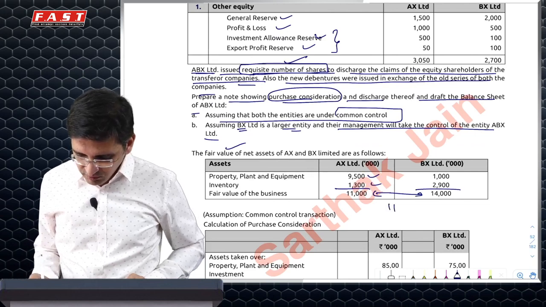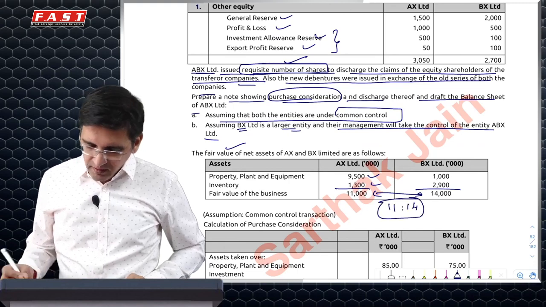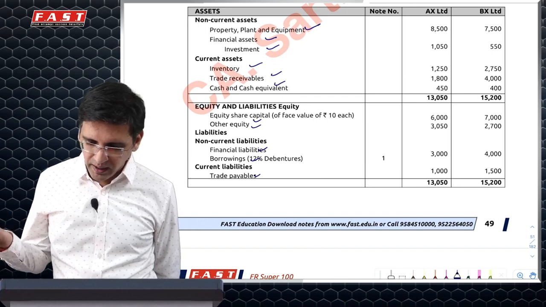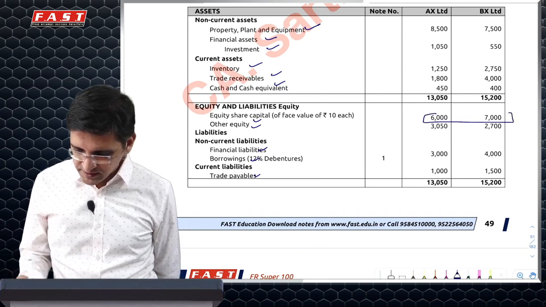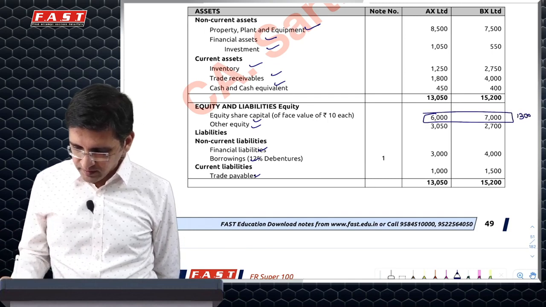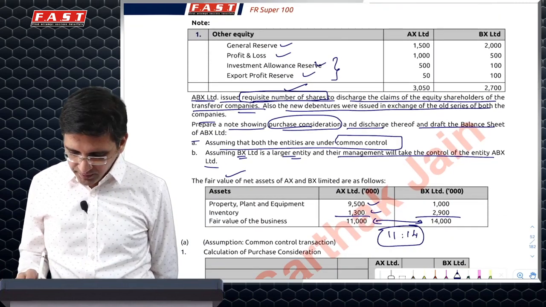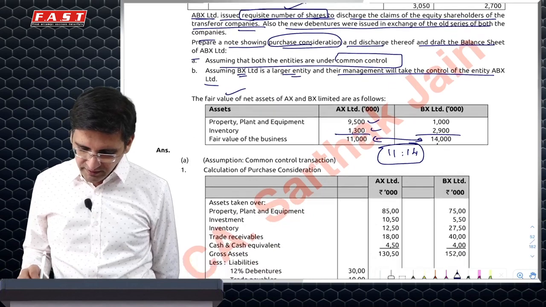Now requisite number would mean 11:40. What will be the total PC? Because the question does not specify what will be the total capital of ABX, so we will assume it will be 6 plus 7, 13,000. We'll have to allocate 13,000 in the ratio of, because it's a requisite number, you'll have to allocate it in the ratio of 11:40.